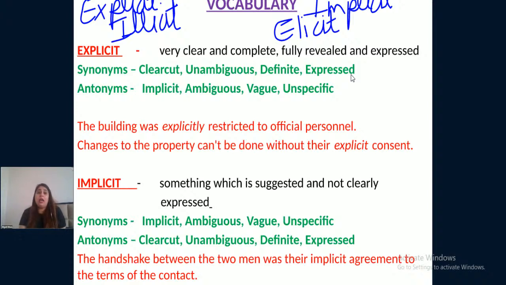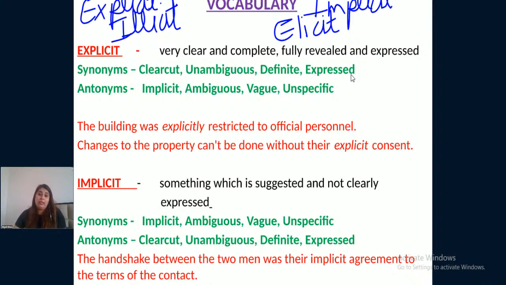Synonyms. Synonyms are the words that are similar in meaning to the given word, right? Clear cut, unambiguous, definite, and expressed. Antonyms. Antonyms are opposite words. Antonyms are implicit, ambiguous, vague, unspecific. So if unspecific is an antonym here, we can also add specific in synonyms, right?